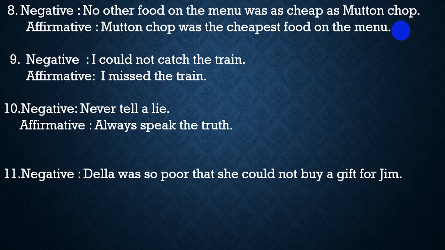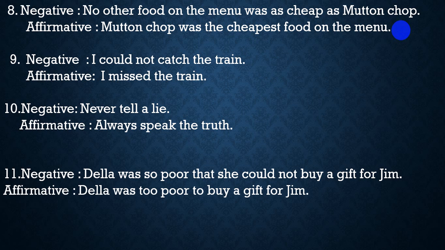Serial number 11. Negative sentence: Della was so poor that she could not buy a gift for Jim. Note: if the negative sentence is done using the structure "so" plus adjective plus "that" plus clause, it will be affirmative using the structure "too" plus adjective plus "to" plus verb. Then the answer will be: Della was too poor to buy a gift for Jim.